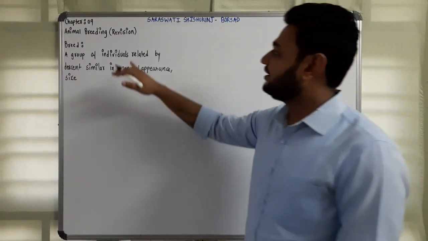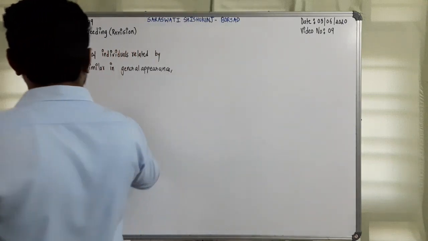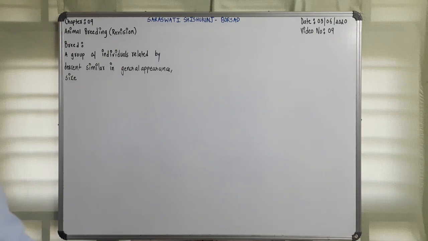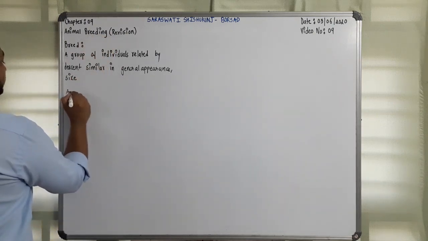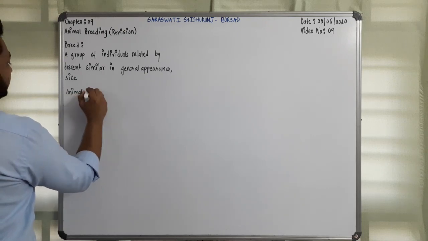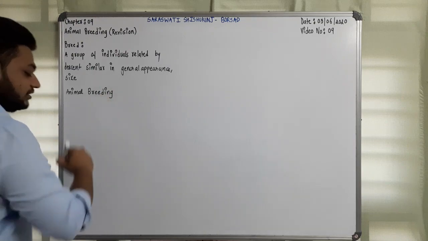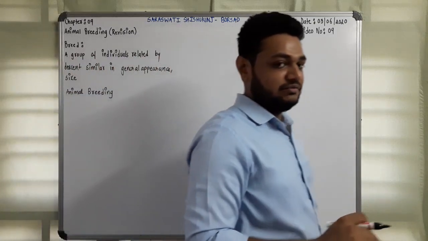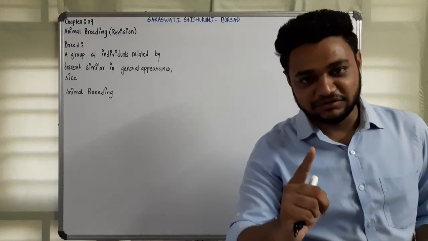Now why is animal breeding done, and what is the actual process? In animal breeding, we are changing the genotype. The genotype is modified. Why are we changing the genotype?